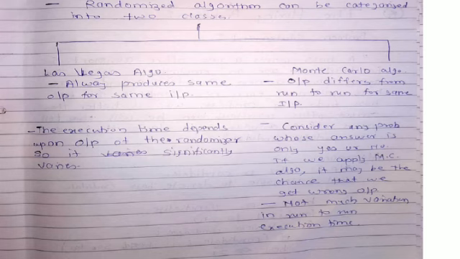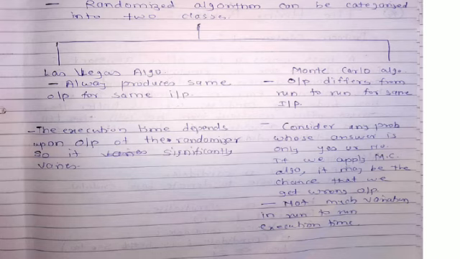A Las Vegas algorithm always produces the same output for the same input. That means if we give an input today and the same input tomorrow, we will get the same output always. In Las Vegas, the execution time depends upon the output of the randomizer, so it significantly varies. It depends upon the input that the randomizer will generate.